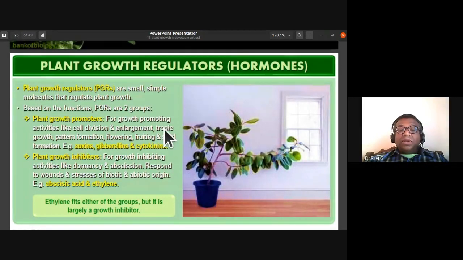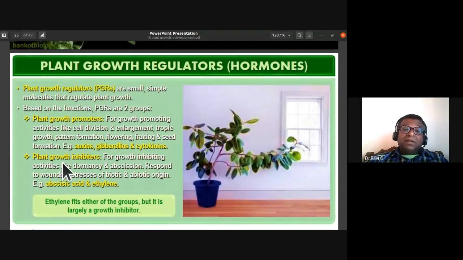So plant growth promoters are going to promote activities like cell division, cell enlargement, tropic growth movements of the plant, pattern formation, flowering, fruiting, and seed formation. Examples for these plant growth promoters are auxins, gibberellins, and cytokinins. They are the plant growth promoters.